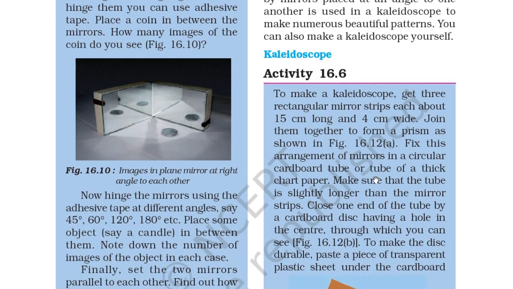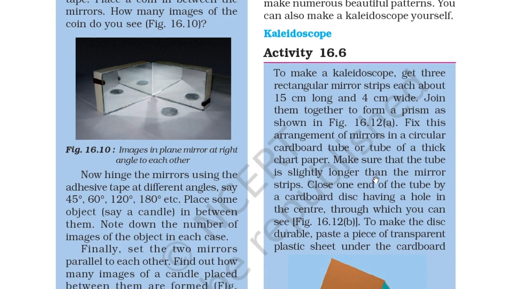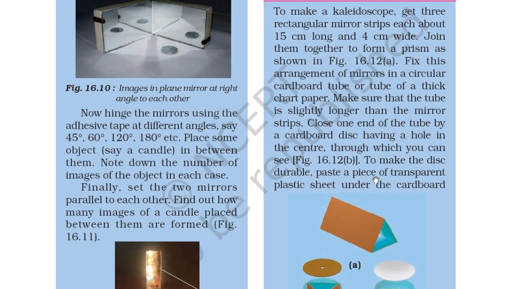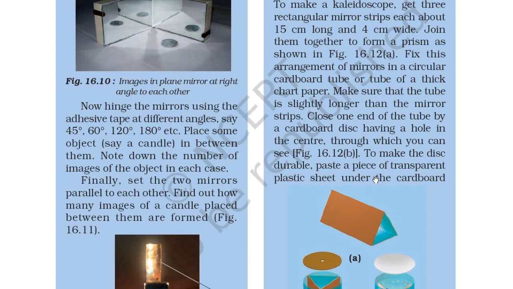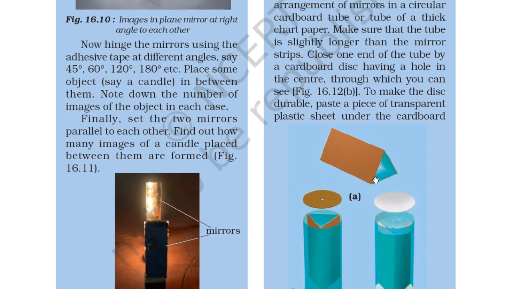Activity 16.6: to make a kaleidoscope, get three rectangular mirror strips, each about 15 centimeters long and 4 centimeters wide. Join them together to form a prism as shown in figure 16.12a. Fix this arrangement of mirrors in a circular cardboard tube or a tube of thick chart paper. Make sure that the tube is slightly longer than the mirror strips. Close one end of the tube with a cardboard disc having a hole in the center, through which you can see.